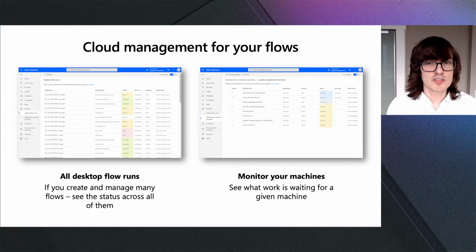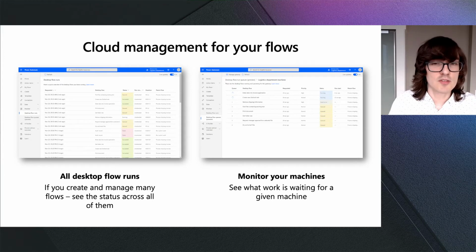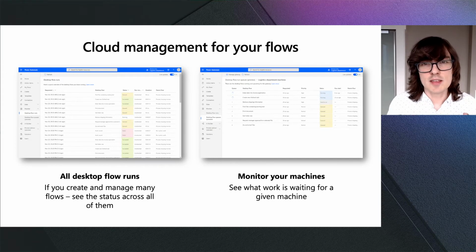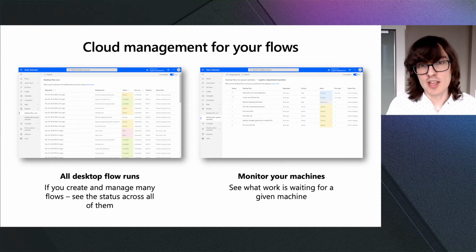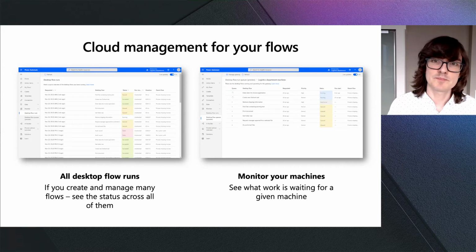For example, to see if there's a bunch of work waiting for a particular resource to be available. These capabilities are uniquely made possible by running Power Automate as a cloud service and connecting to that Power Automate desktop client running on everybody's Windows PCs.